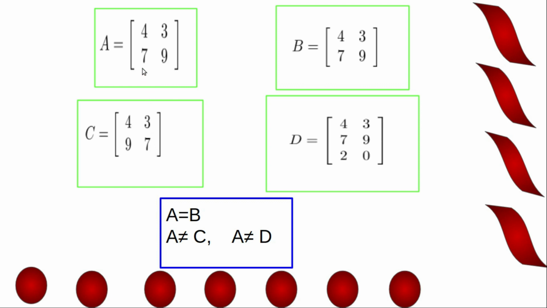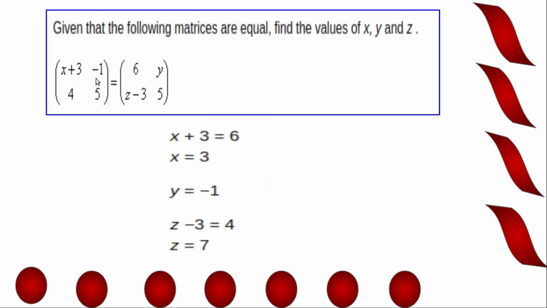So clearly A is not equal to C. Now when we consider A and D, order of A is 2 by 2, order of D is 3 by 2. So A is not equal to D. So here we have A is equal to B, A is not equal to C and A is not equal to D.